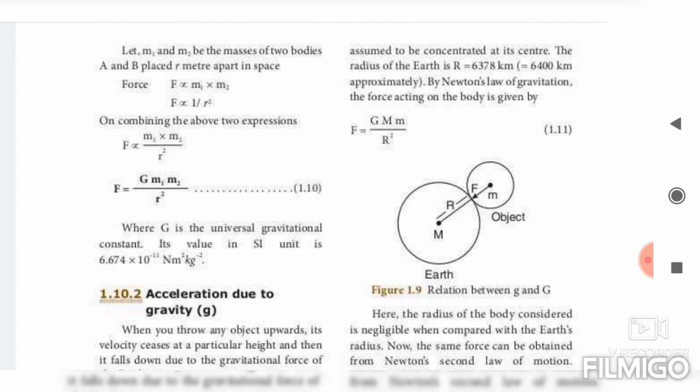What is the value of capital G? 6.674 into 10 power minus 11 Newton meter square kilogram power minus 2. Very very important, just learn this value. Okay.